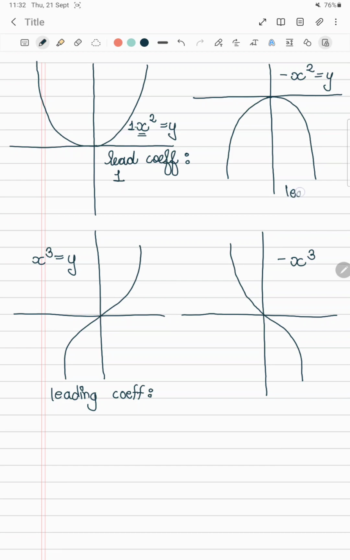And in the second graph we have leading coefficient as -1. In the third one we have leading coefficient same as the first graph, which is 1, and here it is -1.